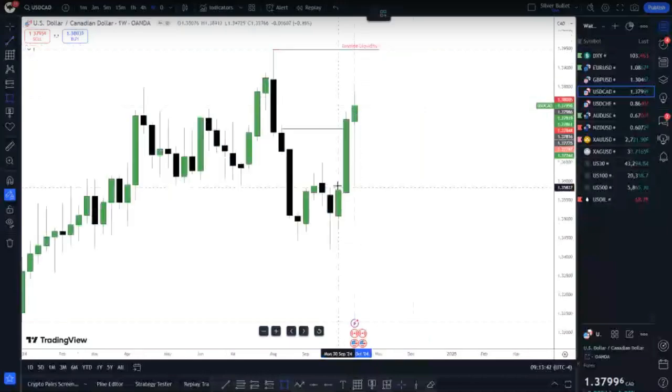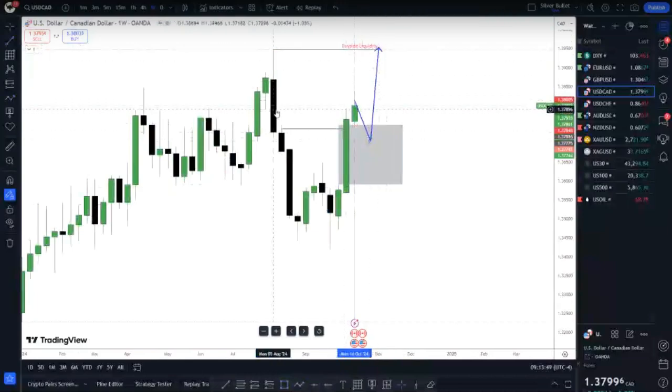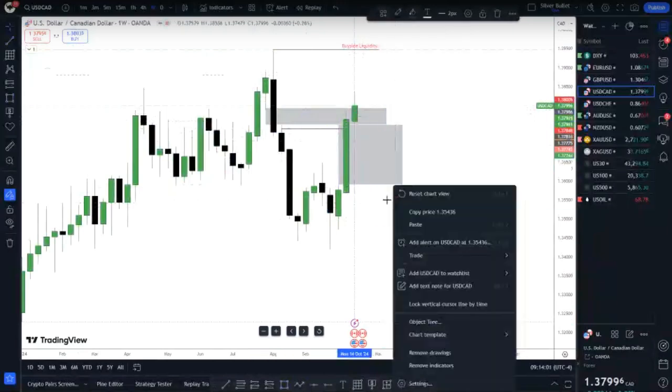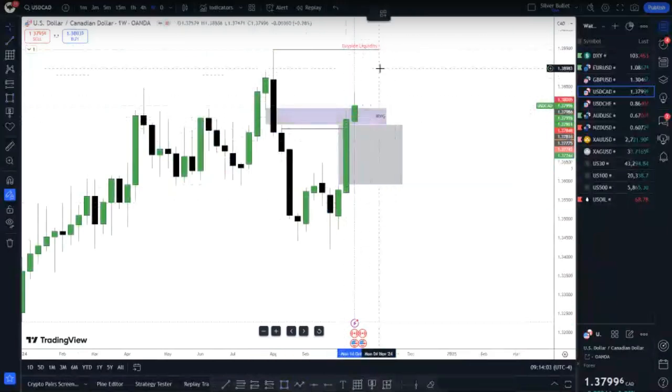And then from there, we can anticipate price to push back down into this fair value gap. Let's say we push down into liquidity, then push higher to the upside. And one more thing here that is key as well within this one, why I love this one, is that we also had this CB here, sell-side balanced by buy-side inefficiency, or a bearish fair value gap, which we actually closed above. That means we can use it as an inversion fair value gap, then going to the upside to those highs over there. That's going to be on the weekly chart.